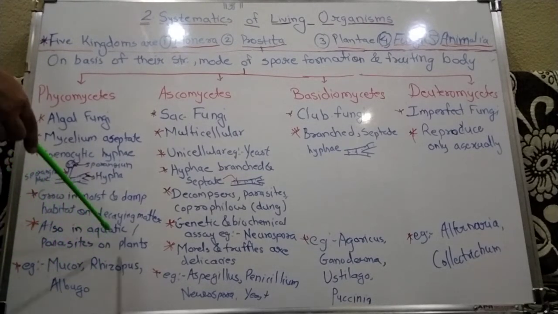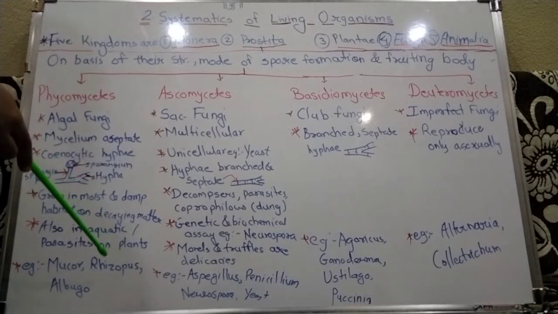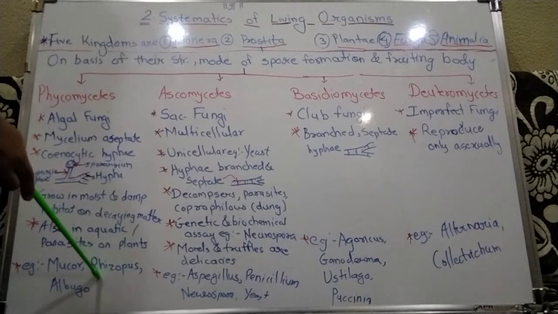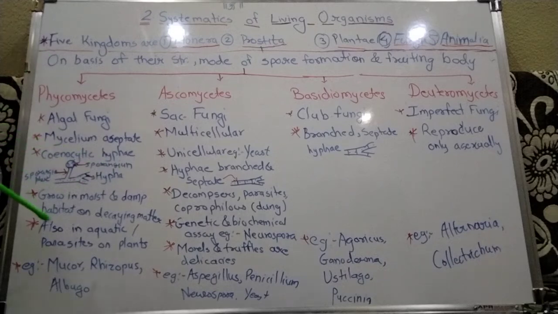Mucor and Rhizopus are called bread mold. Rhizopus is called bread mold because it grows on bread. We all know that if bread decays, we can see the fungi growing on it.